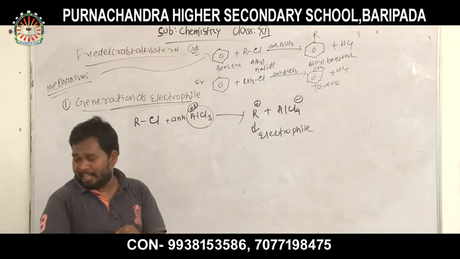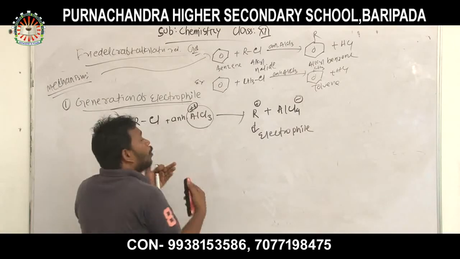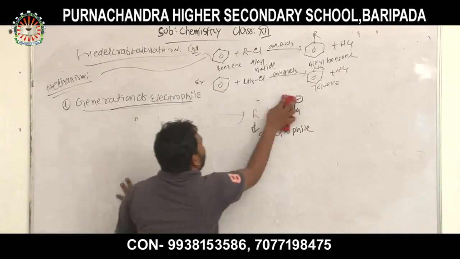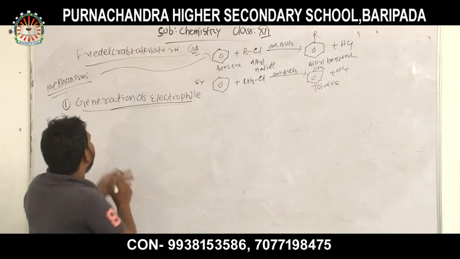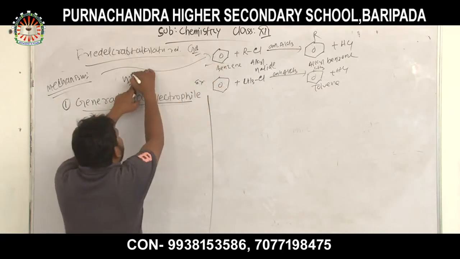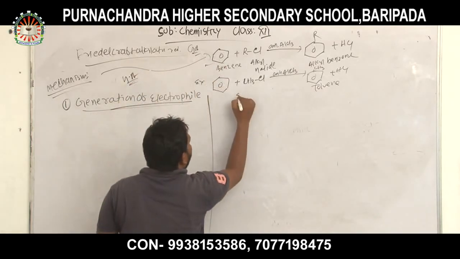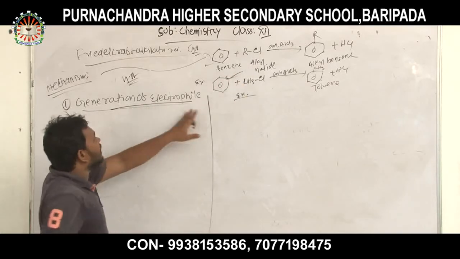But the trick is, I can go with two reactions at the same time. So I write here in a different way: one is the general reaction mechanism, and another is an example of the mechanism.